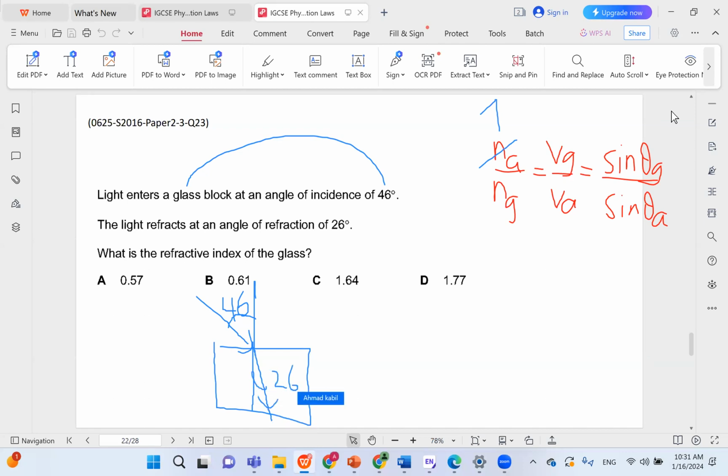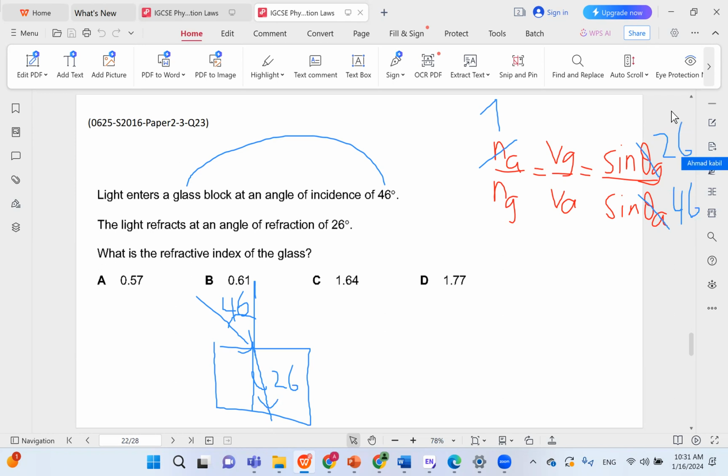Also, if you're confused, you need to think of it logically. As you can tell from the equation, the n is opposite to the theta. So the higher the n, the smaller the theta. And n has to do with the density of the material. So air has the least density whatsoever. So it's always going to have the bigger angle because it has the smaller n. So if you have air and something else, the bigger angle is definitely in air, regardless of incidence and refraction. So theta air is 46, and theta glass is 26.